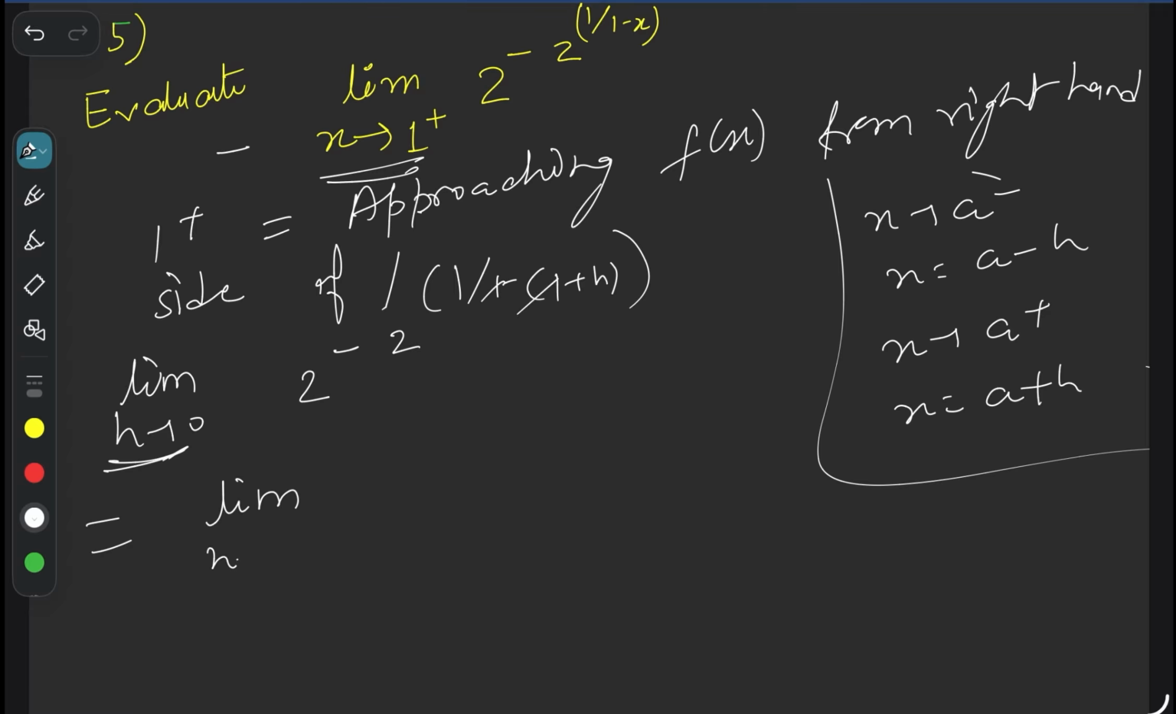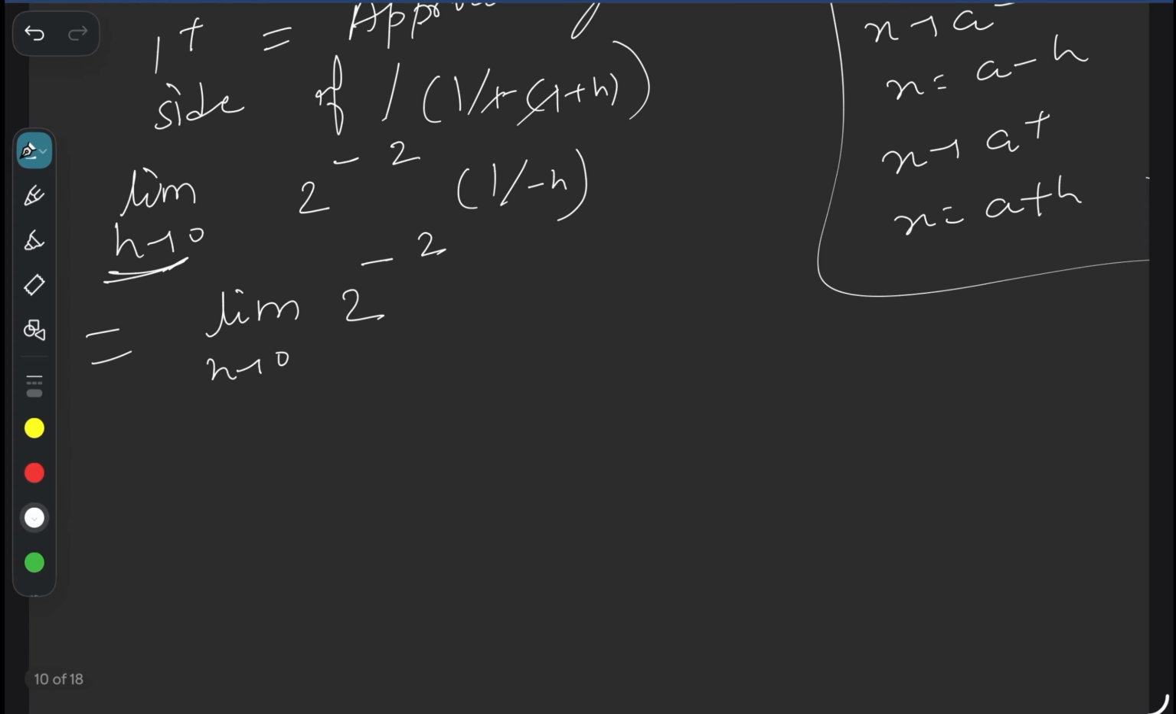Remaining is limit h tends to 0, 2 minus 2 power 1 upon minus h. Now tell me one thing, let's handle this separately. First of all, handle this one. When limit h tends to 0, where is 1 upon minus h going?